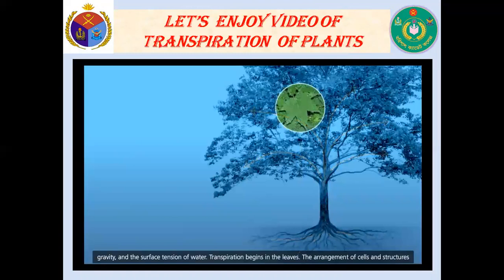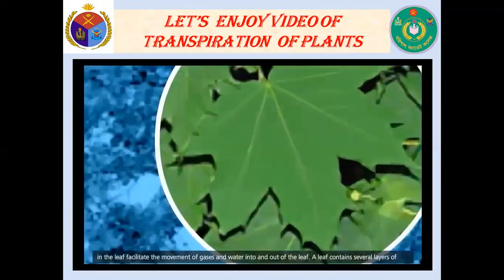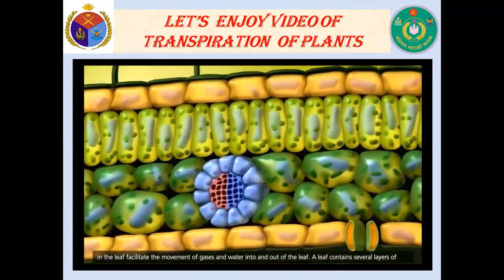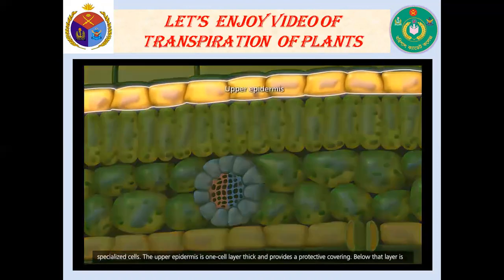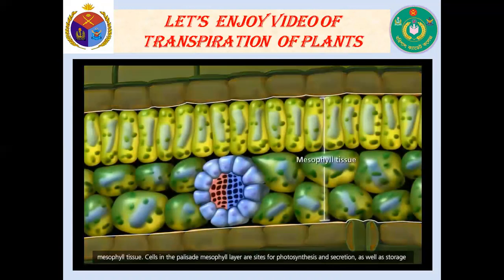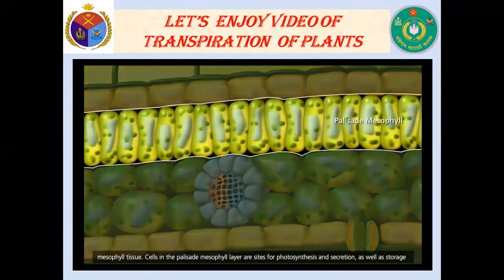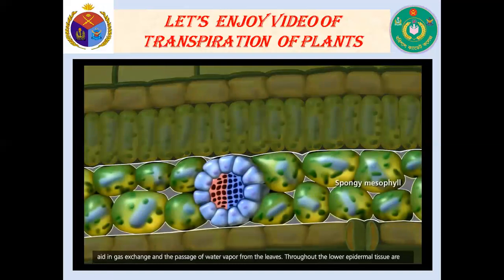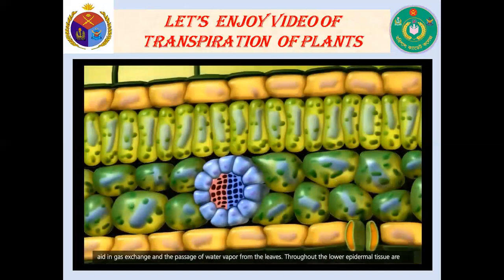Transpiration begins in the leaves. The arrangement of cells and structures in the leaf facilitate the movement of gases and water into and out of the leaf. A leaf contains several layers of specialized cells. The upper epidermis is one cell layer thick and provides a protective covering. Below that layer is mesophyll tissue. Cells in the palisade mesophyll layer are sites for photosynthesis and secretion, as well as storage of food and water. The spongy mesophyll layer contains a looser arrangement of cells, where spaces between cells aid in gas exchange and the passage of water vapor from the leaves.